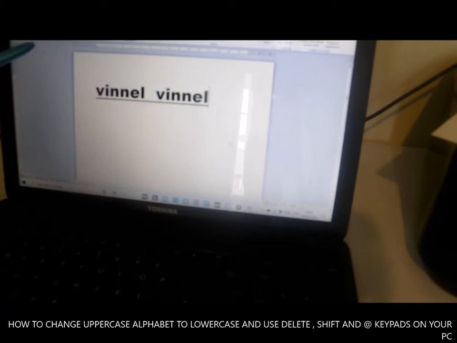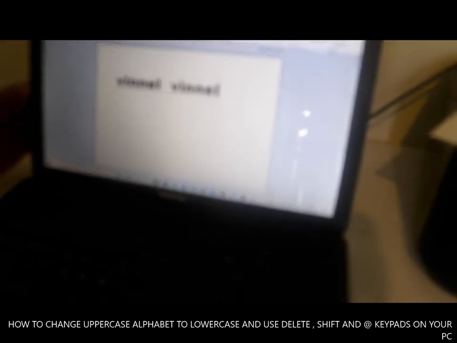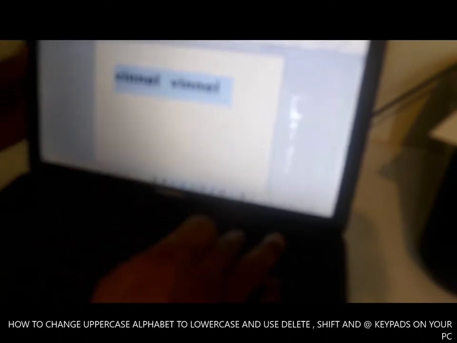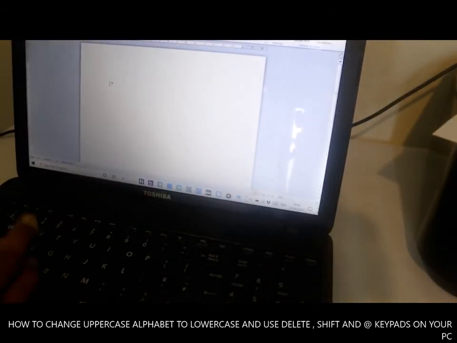To remove the underline, you highlight everything together and click the underline button again, and it will go off. Now the other thing I want to show you is someone asked me how to delete. To delete, you can highlight everything and click the delete button. This DL means delete. You click delete, and everything is off.